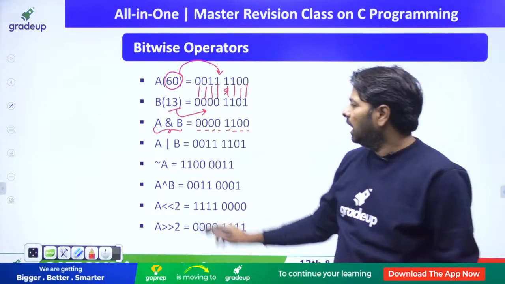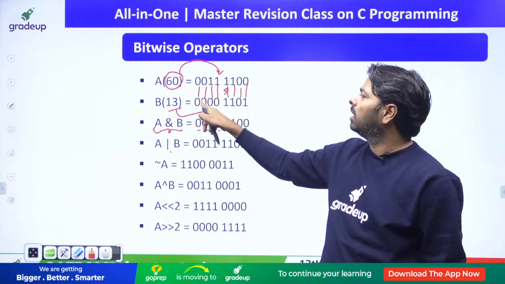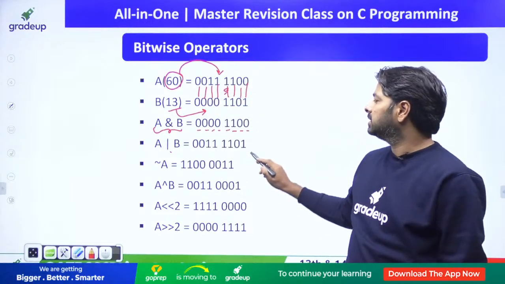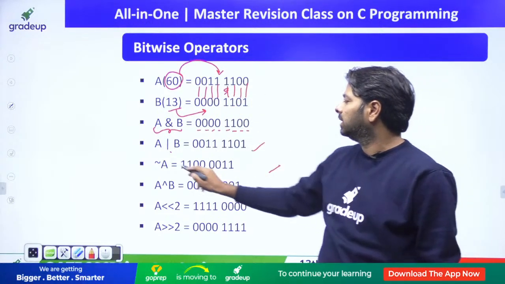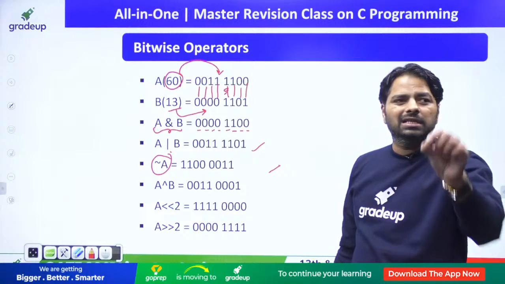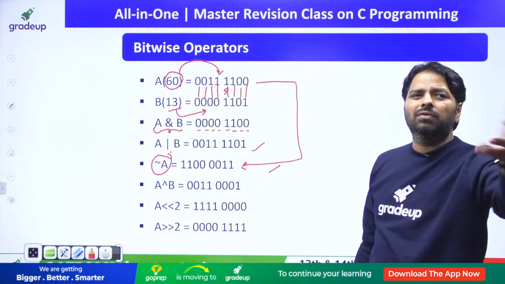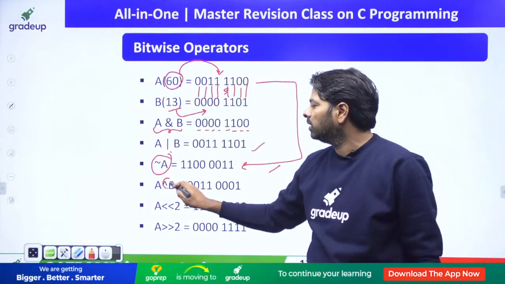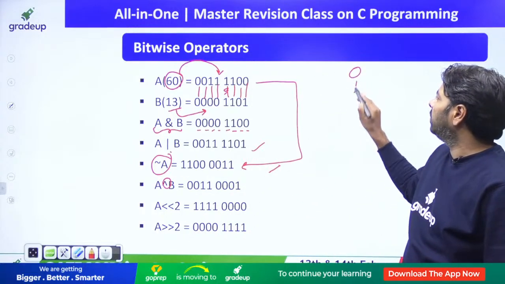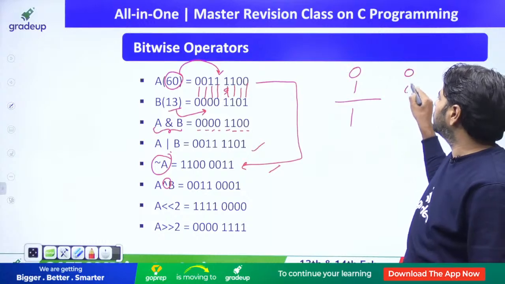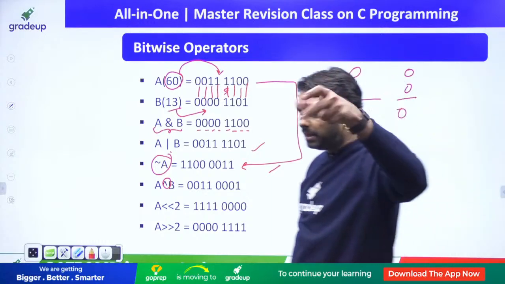There's A and B. And bitwise OR, you are going to perform the OR operation between the bits. You get some result. And ones complement. Then NOT A is the ones complement. So whatever A you have, just flip the bits. 0 to 1, 1 to 0. And the exclusive OR. You know exclusive OR? If you have a 0 and 1, you get a 1. If you have 0, 0, you get a 0. So if you have different bits, the result is 1.